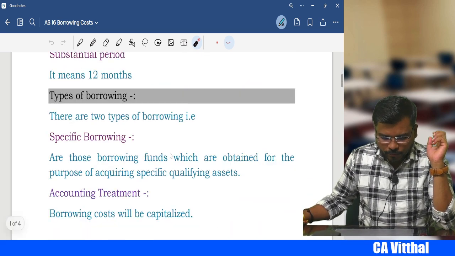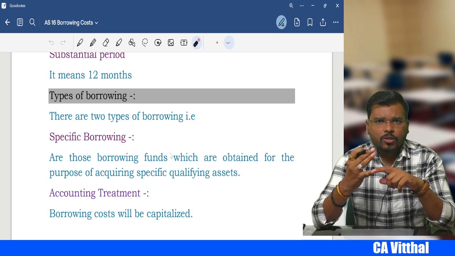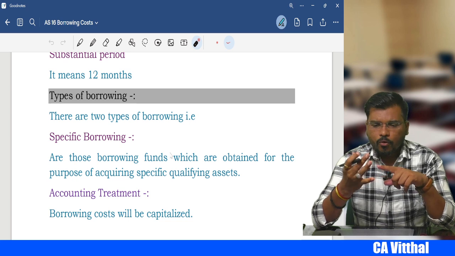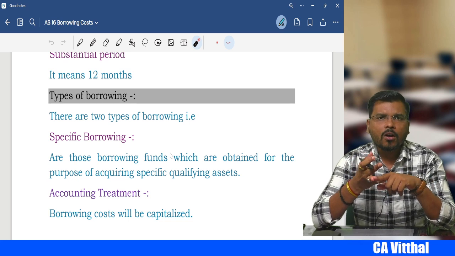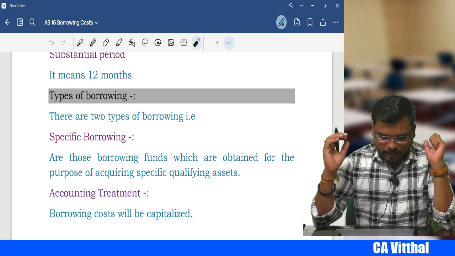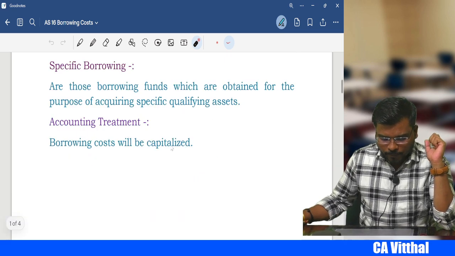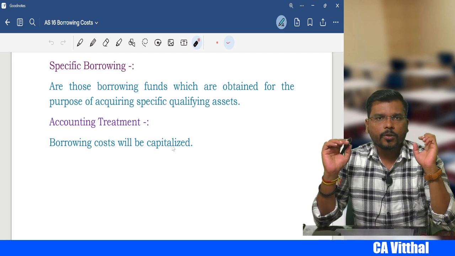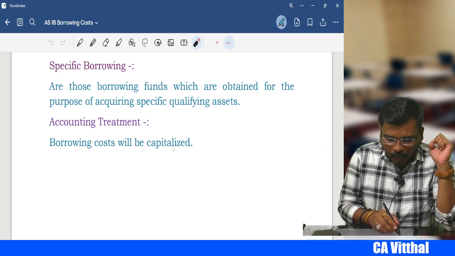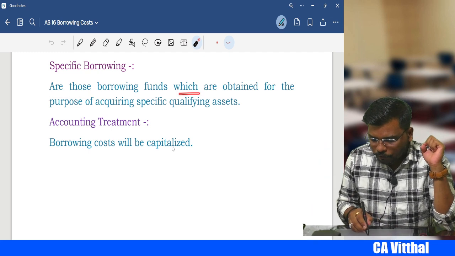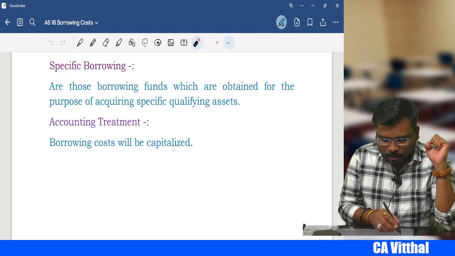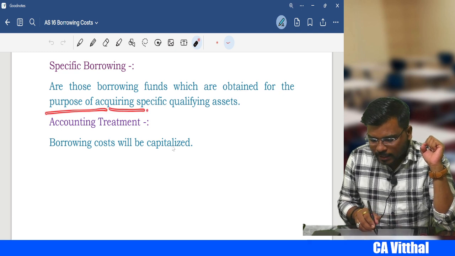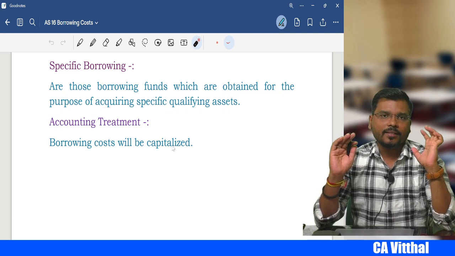Next, my dear student, sir, we understood what is borrowing cost and when to capitalize it, but how many types of borrowings are there, sir? There are two types of borrowing: number one, specific borrowing, and number two, general borrowing. So what is specific borrowing? Those borrowed funds which are obtained for the purpose of acquiring a specific qualifying asset.